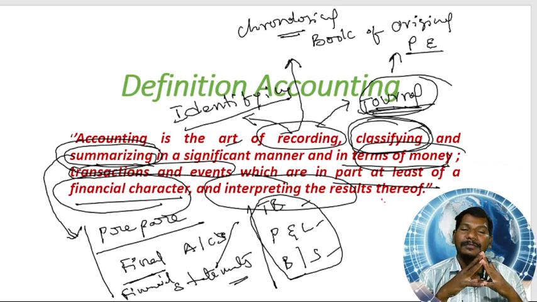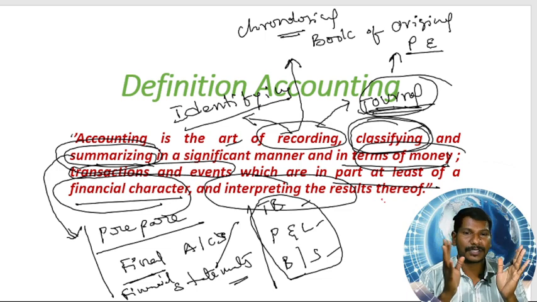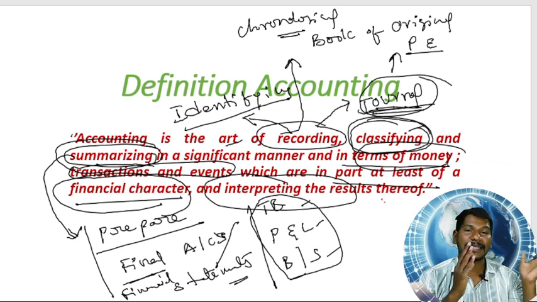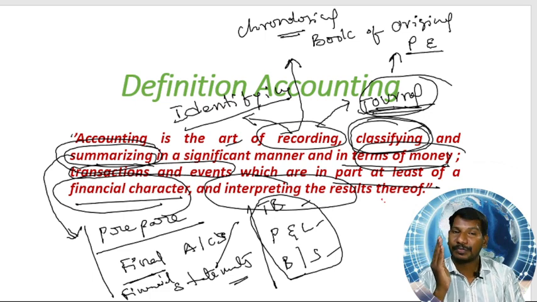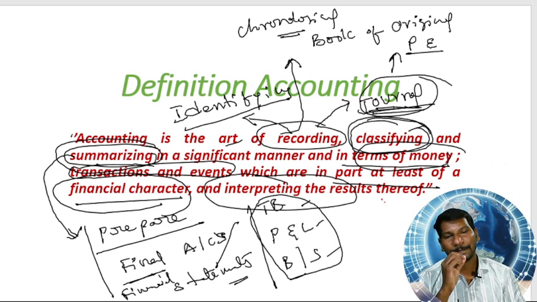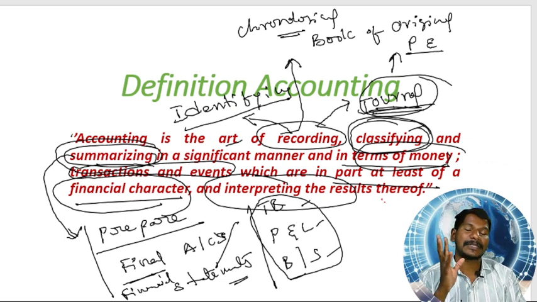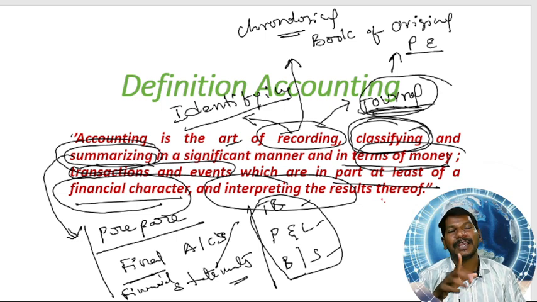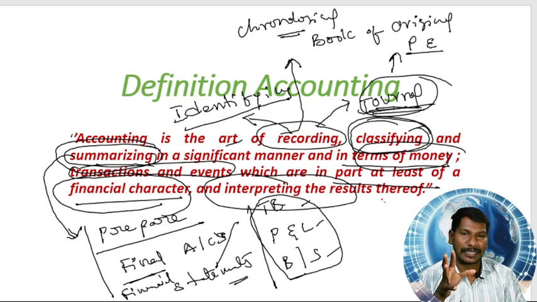Okay, my dear friends. So finally, I am summarizing the definition here. Accounting is an art, because we should do it in a systematic manner and in chronological order. We should record only the transactions and events which can be identified as financial transactions, which can be expressed in terms of money. After recording, those entries in the journal should be posted in ledgers, that is classifying.